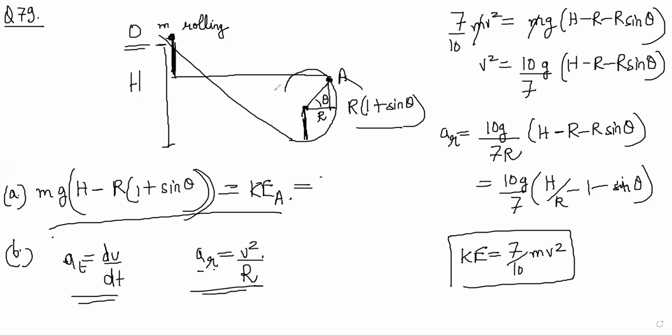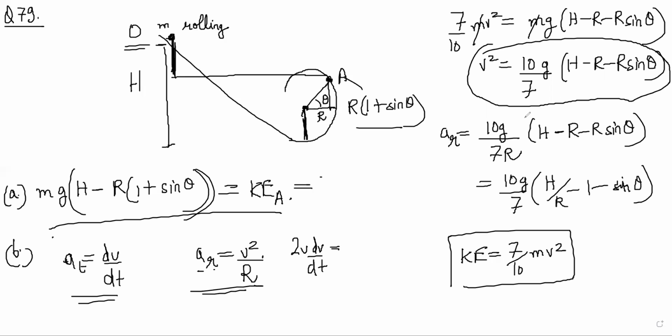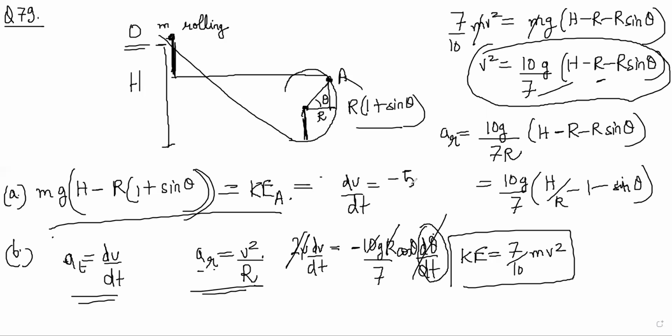So if you differentiate this, you will get 2v dv by dt is equal to, this will be 0, this will be 0, this last term will come. So that will be minus 10 g r by 7 cos theta d theta by dt. And r into d theta by dt is r omega, so that will cancel one of the v. The 2 will cancel and it will become dv by dt is minus 5g by 7 cos theta. You understand?